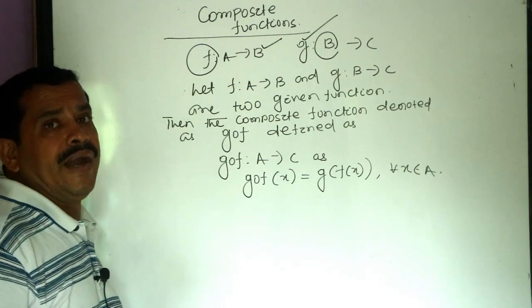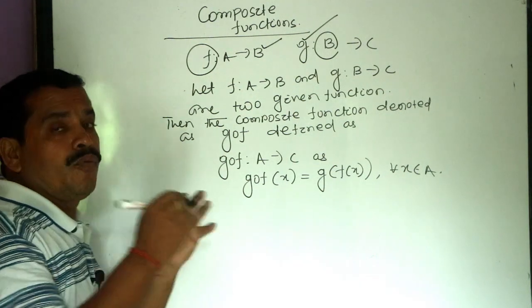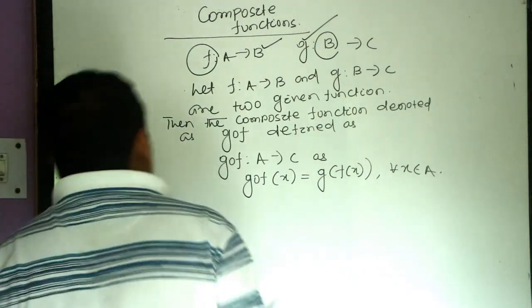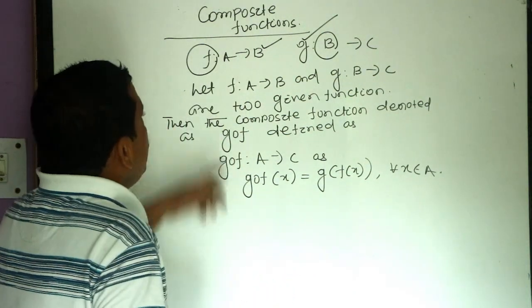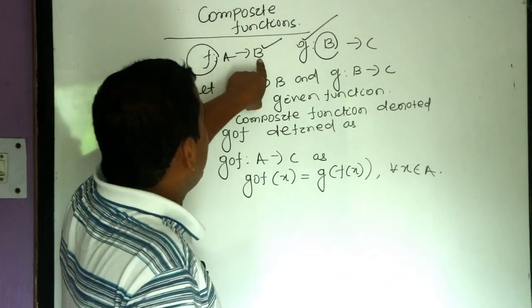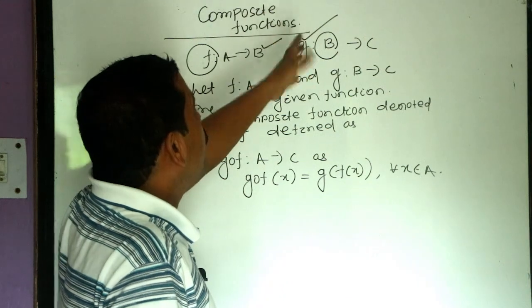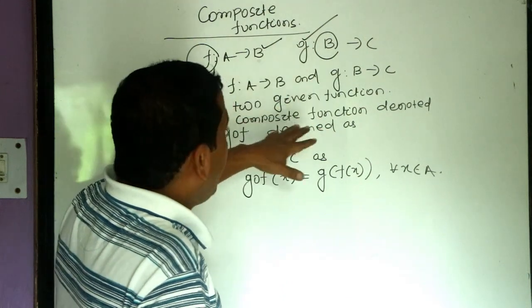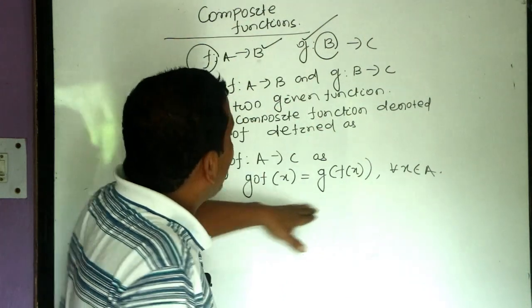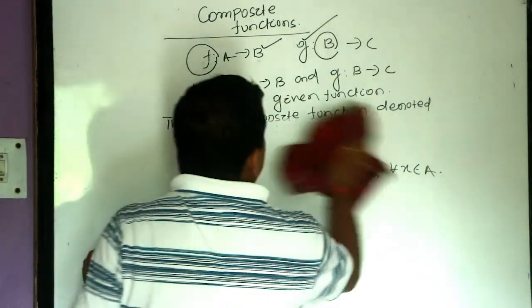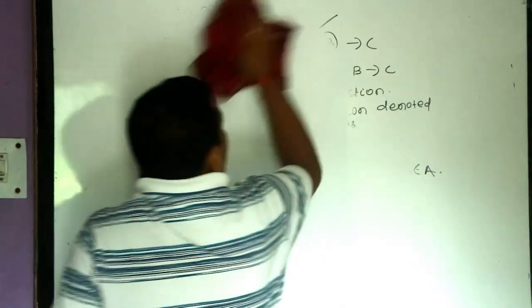Practically, how we can find the composite of two functions if the two functions are given, we will discuss through some examples. If the codomain of one function is the domain of another function, then the composite function can be defined as follows. Let us give some examples which can clarify your composite functions.